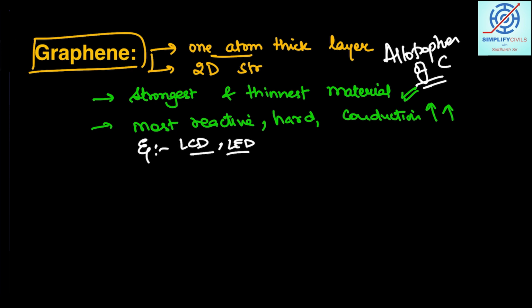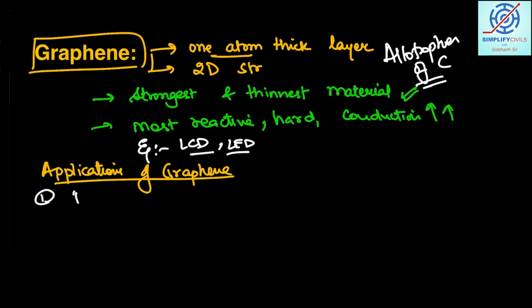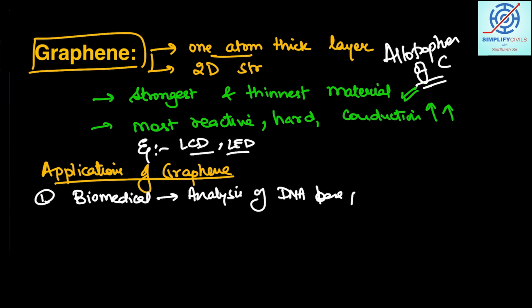Talking about the applications of graphene, there are various applications actually. First, they can be used in biomedical science, for example in analysis of DNA base pairs.